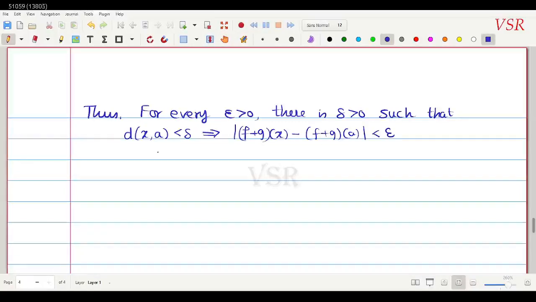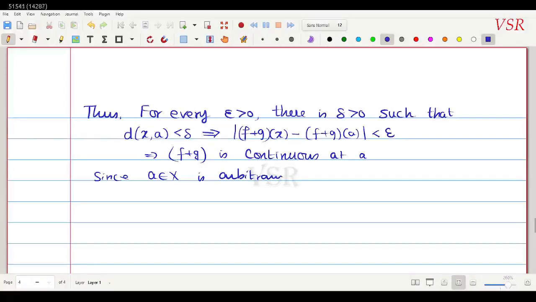So this implies that f plus g is continuous at a. Since a belongs to capital X is arbitrary, we have f plus g is continuous on capital X. So this is the first case.